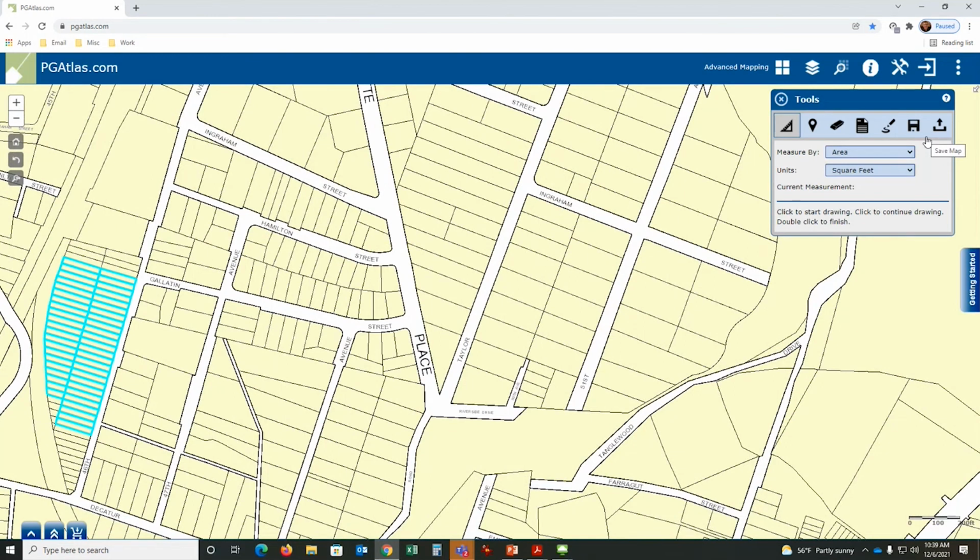What do these do? So you have a measuring tool by default. It's set to area. You can measure distance as well. So let's start with area. I want feet, I want acres, what do you want? All right, I want area, I want acres. All right, how many acres is this?